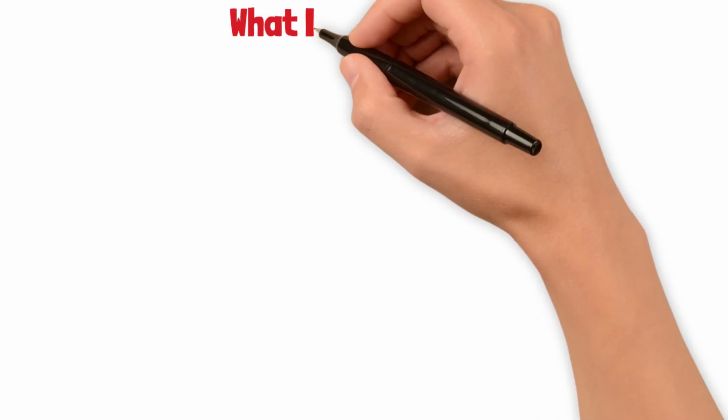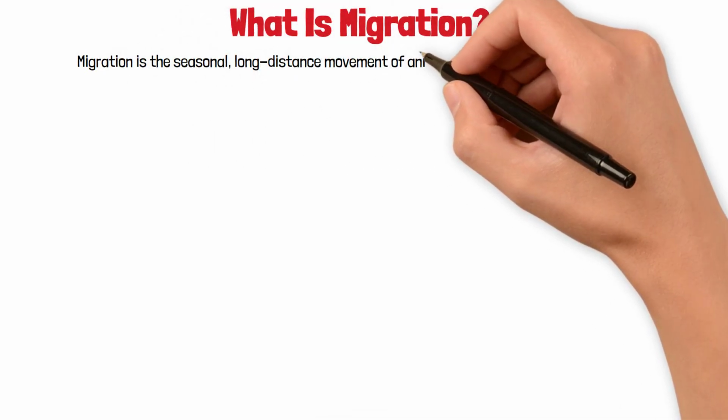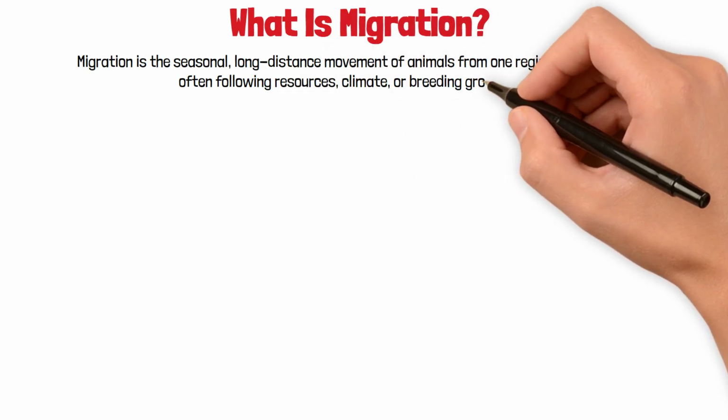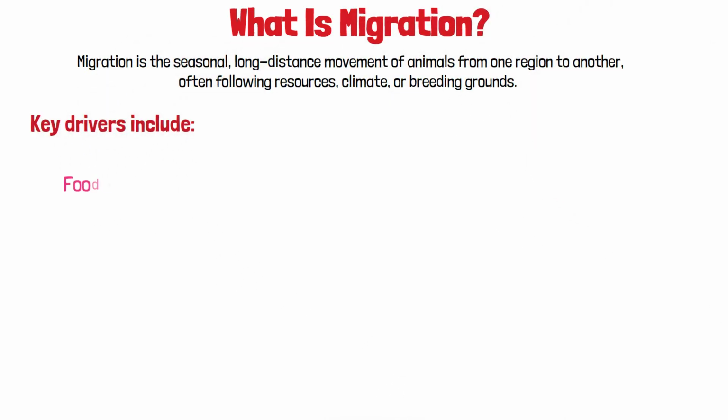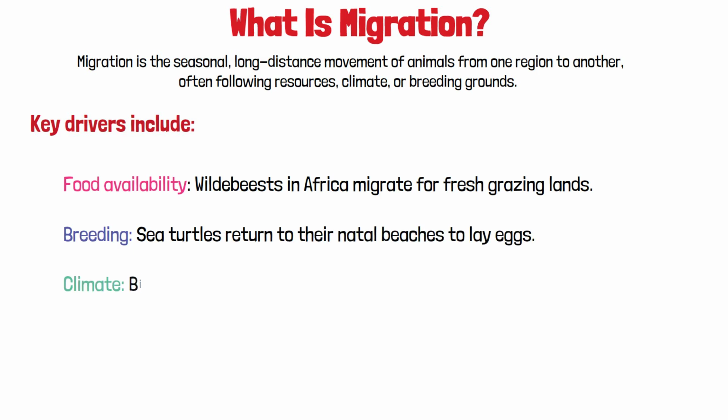What is migration? Migration is the seasonal, long-distance movement of animals from one region to another, often following resources, climate, or breeding grounds. Key drivers include food availability. Wildebeests in Africa migrate for fresh grazing lands. Breeding. Sea turtles return to their natal beaches to lay eggs. Climate. Birds travel to warmer regions during winter.